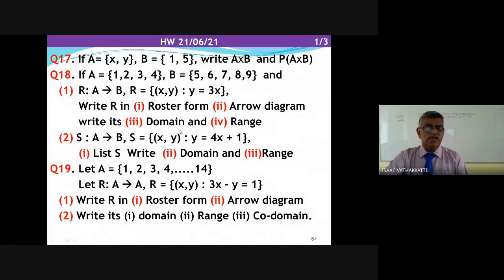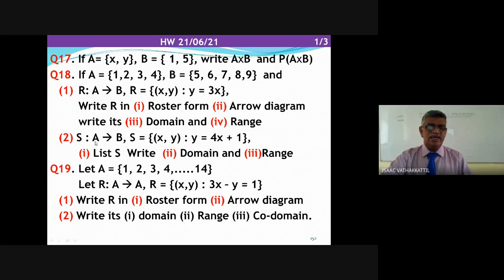Question number 18. A is equal to {1, 2, 3, 4}, B is equal to {5, 6, 7, 8, 9}. And I am writing the relation R from A to B, set of (x, y) such that y equal to 3x. R in roster form, that you have to list. R in arrow diagram. Its domain and range. Remember, understand the beginning, understand the smaller one, the bigger, difficult one will follow. If you do not understand the easier one, or if you ignore that, the difficult one will be difficult to follow.